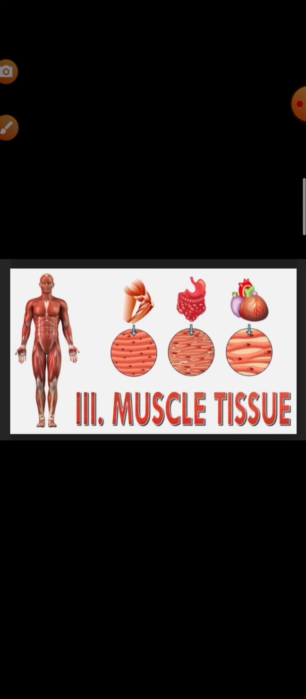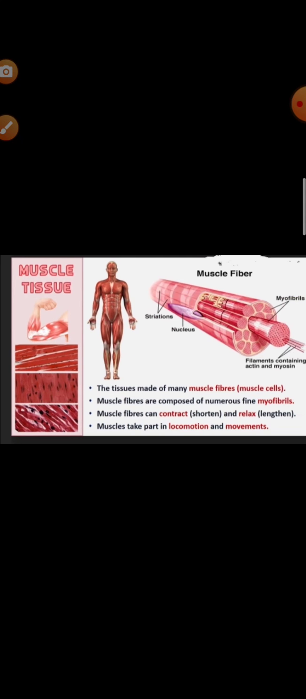The fat synthesized by the interstitial cell enters the circulatory process through the lymph. Clear? Next we will come to muscle tissue. Muscles, you all know, help in contraction and relaxation. Okay, and what is muscle tissue? First you have to know the muscle tissues.